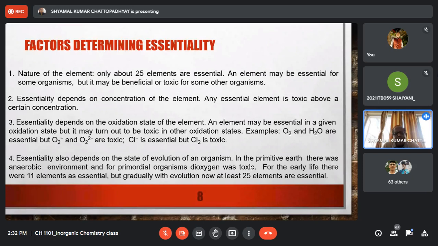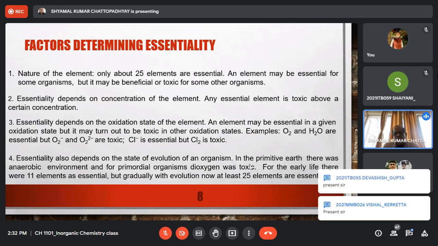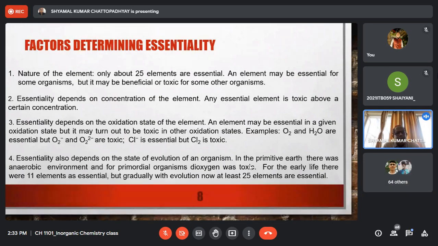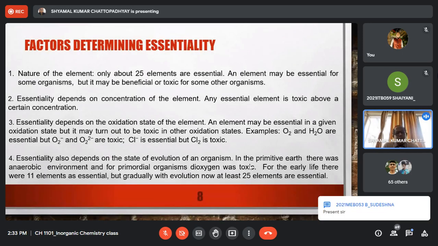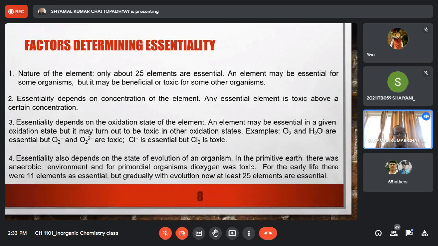And two great examples are dioxygen and chlorine. Dioxygen is essential when it is in the O2, that is zero oxidation state, or 2 minus oxidation state in the form of oxide or water. But when it is in the peroxide or superoxide form, it is toxic. Similarly, chlorine is essential when it is in the -1 oxidation state, as chloride, but when it is in the zero oxidation state, in the form of elemental chlorine, it is toxic. So essentiality depends on the oxidation state.